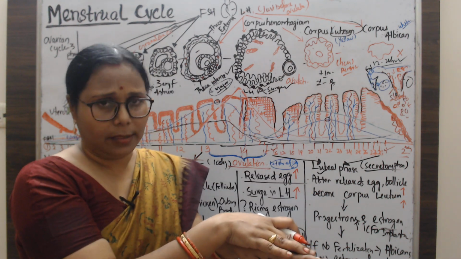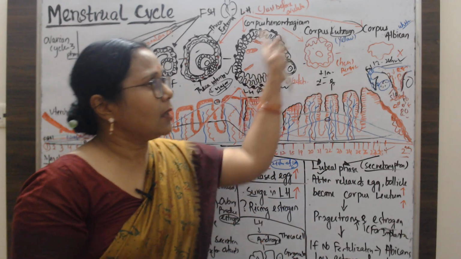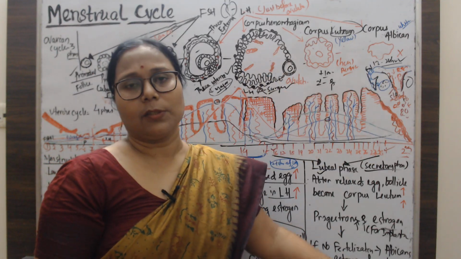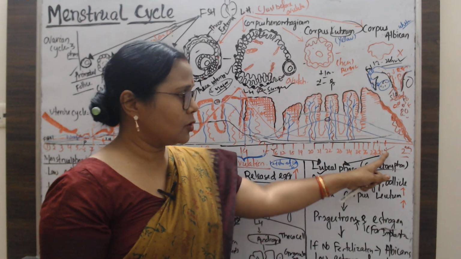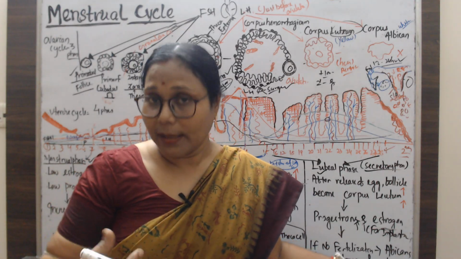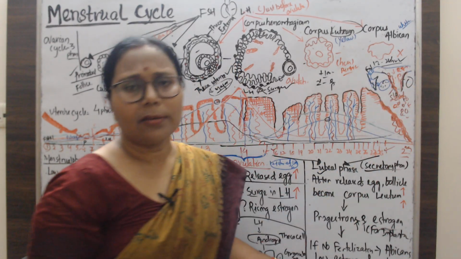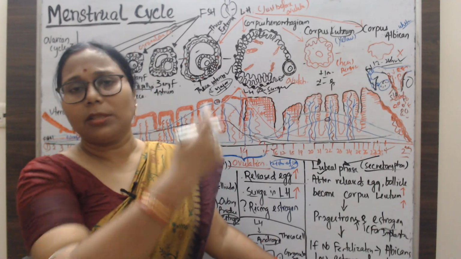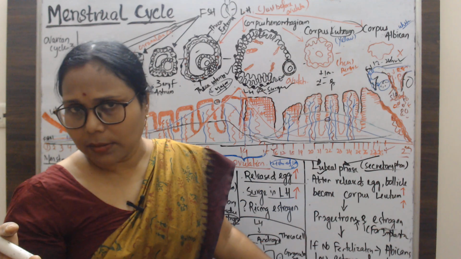If sperm is not there, then the corpus luteum turns into the corpus albicans, and suddenly the progesterone and the estrogen levels will decrease. That stimulates the prostaglandins, and the prostaglandins contract the uterine wall, then bleeding will start. So these two things are understood: the ovarian cycle and the uterine cycle.